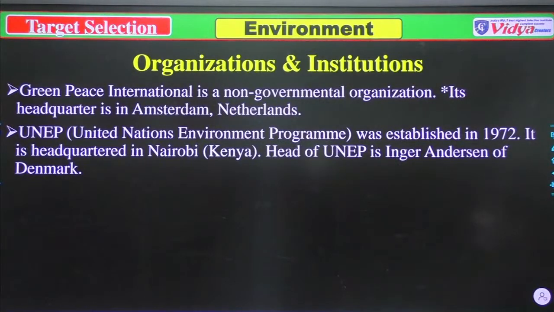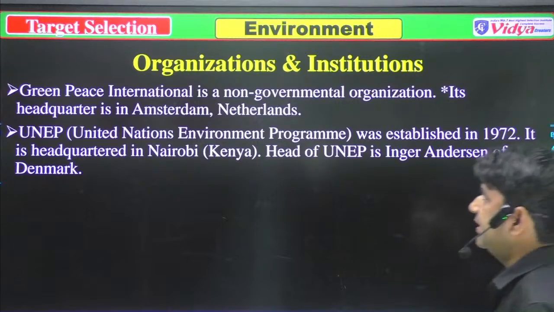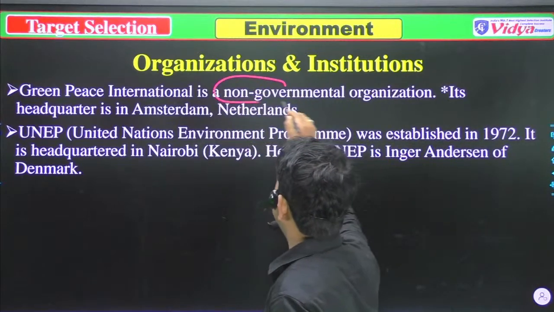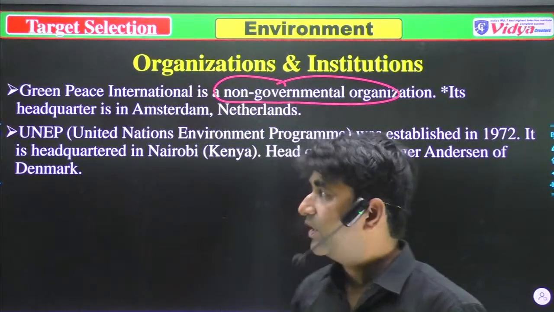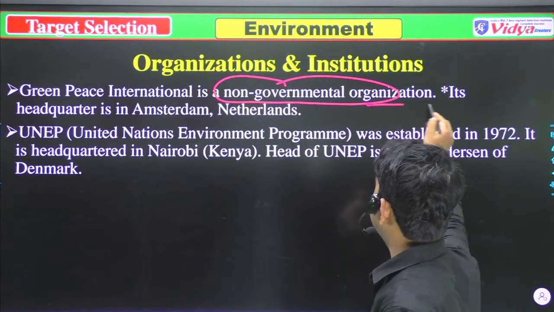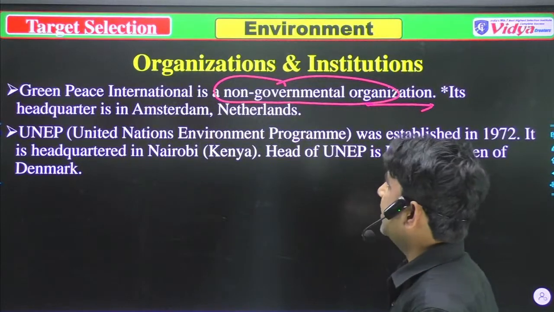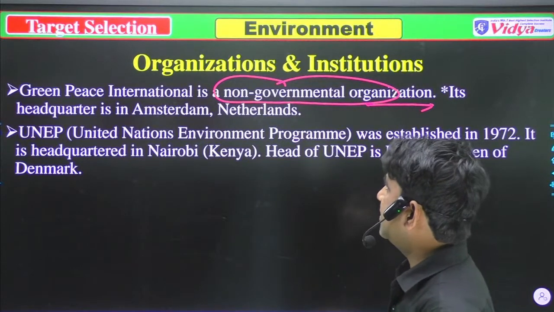After that, organization and institution: Greenpeace International. Greenpeace International is an NGO, a non-governmental organization. Its headquarters is in Amsterdam, Netherlands.